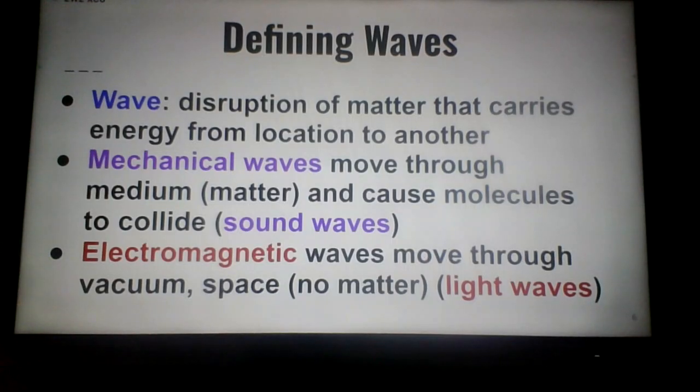Electromagnetic waves, which is a fancy term for light waves, because they come in what we call the electromagnetic spectrum. Those move through outer space, which is a vacuum, and a vacuum simply means no matter, no air. Sound waves can't move through outer space. There must be some kind of a piece of matter, a medium, in order to carry sound waves. But light waves can move through outer space or a piece of matter. But these are the two main kinds of waves. Sound waves are considered mechanical, and light waves are considered electromagnetic because they contain both an electric field and a magnetic field.